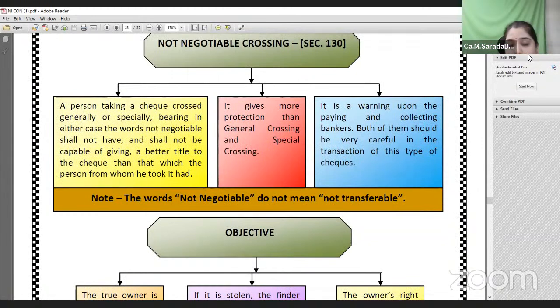When you see the term not negotiable, it does not mean that it is not transferable. If you specifically mention the words not negotiable, it does not mean it is not transferable. Here, not negotiable means what? In this particular case of not negotiable crossing, you need to understand a few important points.